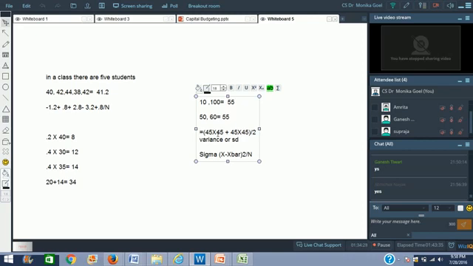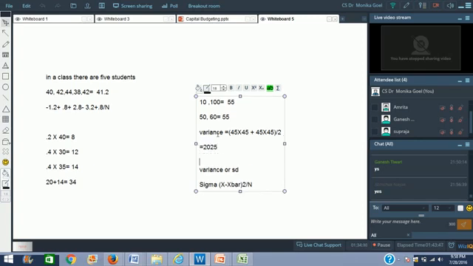45 squared is equal to 2025, right? So it is the variance. So the variance of this data set is equal to 2025. And what is standard deviation? Standard deviation is equal to the square root of variance. So the standard deviation of this data set is 45.